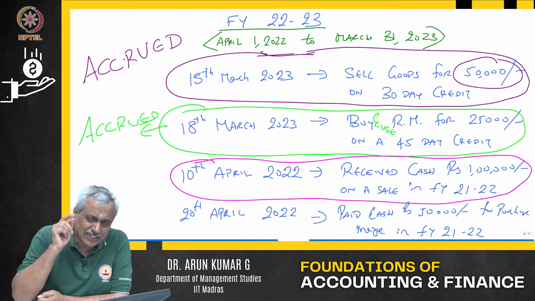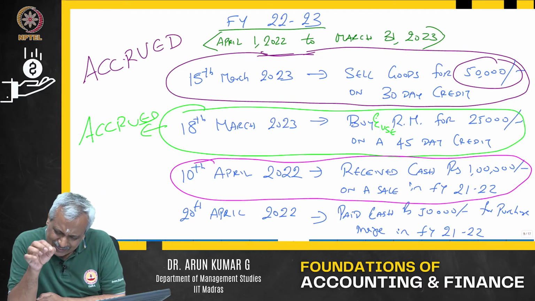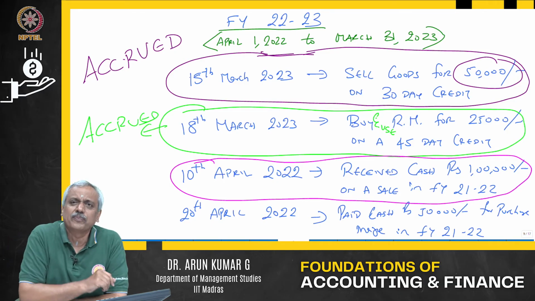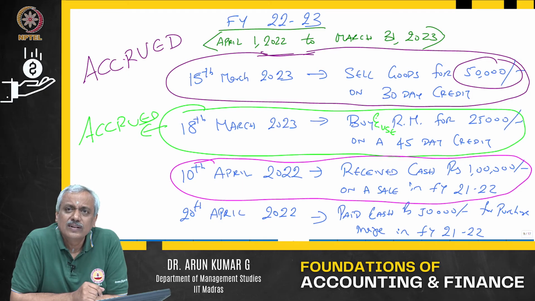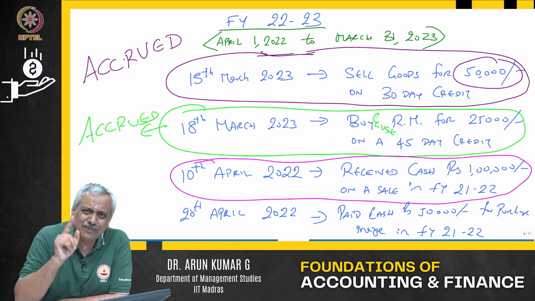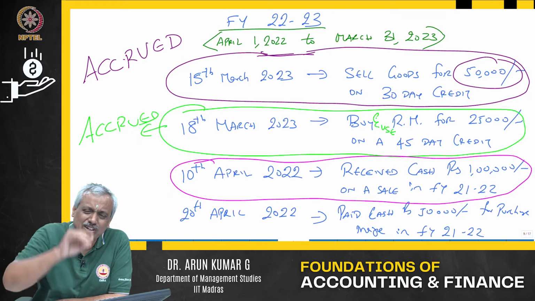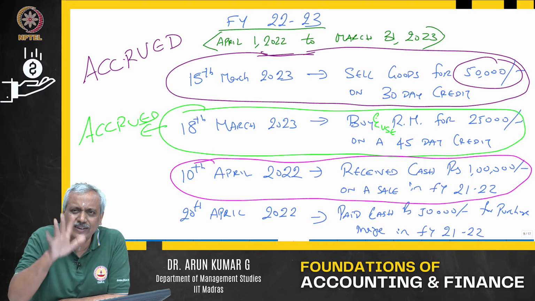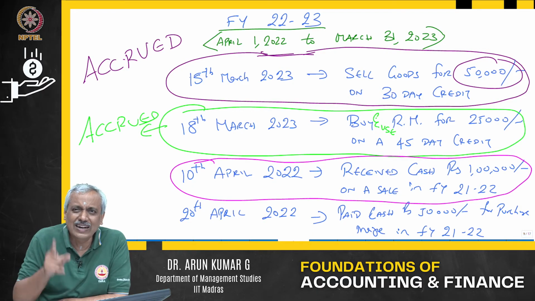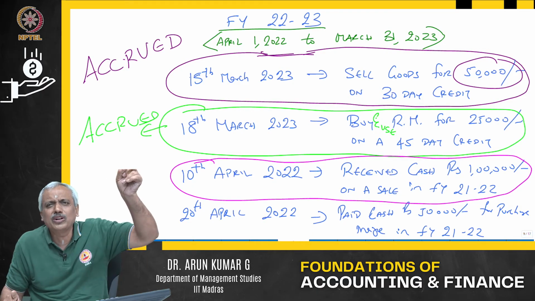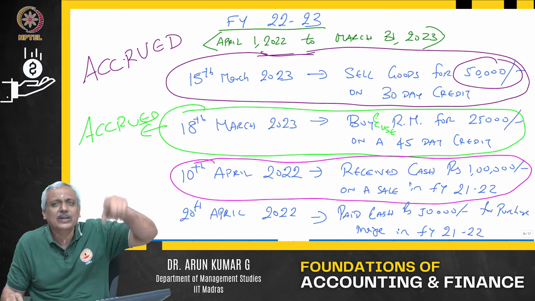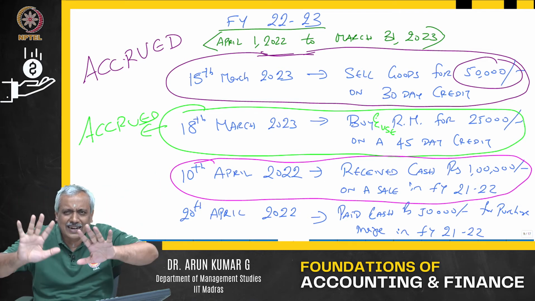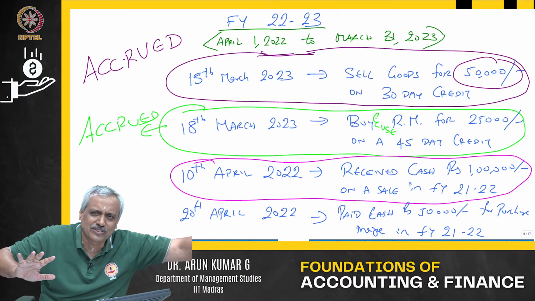On 10th April 2022, you received cash of 1 lakh on a sale made in financial year 21-22. When did this sale take place? In financial year 21-22. You have received cash today, agreed. Is it becoming revenue this year? No. When did the sale take place? 21-22. So, when did it become revenue? It became revenue in the year 21-22, not in the current year. In the current year you have only received cash. The cash flow statement will worry about that.